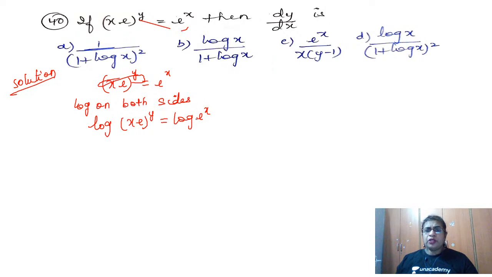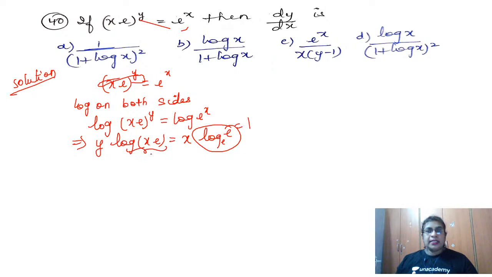And what is log m to the power n? I know the power will come down. So therefore this implies y into log of x e is equal to x into log e. And what is log e to the base e? This is equal to 1, which I know. And what is log mn? It is log m plus log n. So therefore we get y into (log x plus log e), and log e to the base e is equal to 1, so this is equal to x.